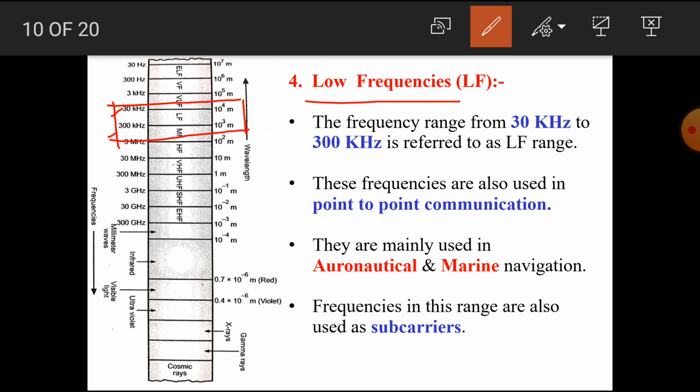These frequencies are also used in point to point communication. They are mainly used in aeronautical and marine navigation. Frequencies in this range are also used as the subcarriers.